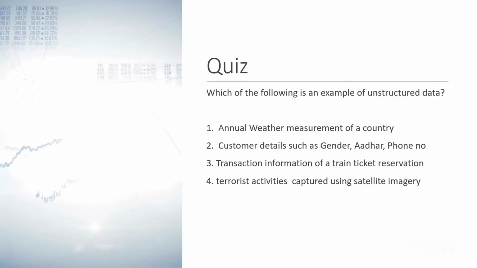Which of the following is an example of unstructured data? Option 4, the last one. Annual wealth measurement of a country? No. Customer data such as gender? No. Transaction information of train ticket reservation? No. Terrorist activities captured?